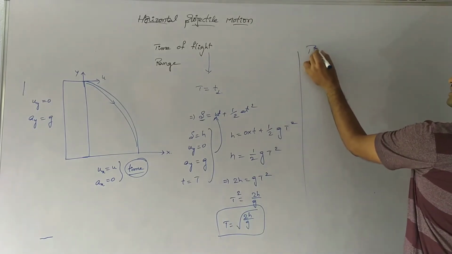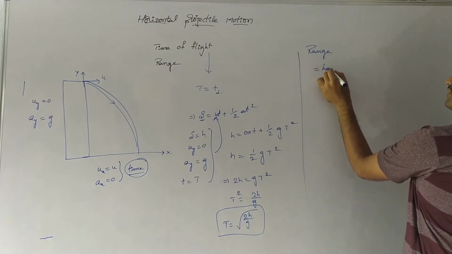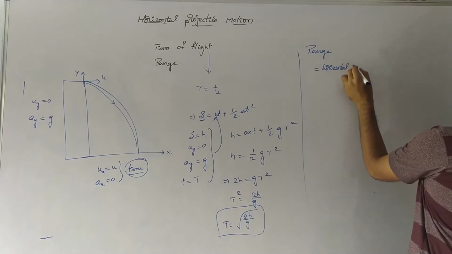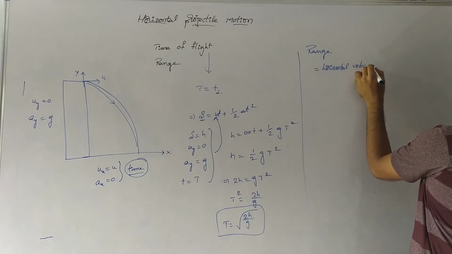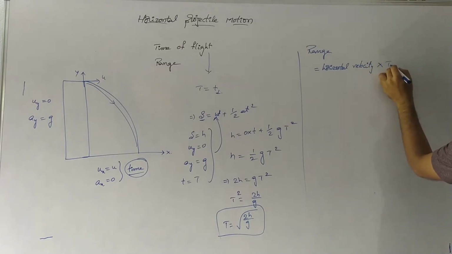Now we have to discuss the range, where the range is equal to the product of the horizontal velocity and the time of flight.